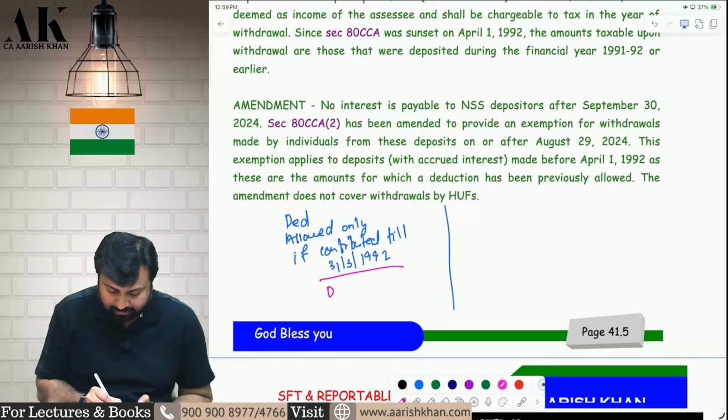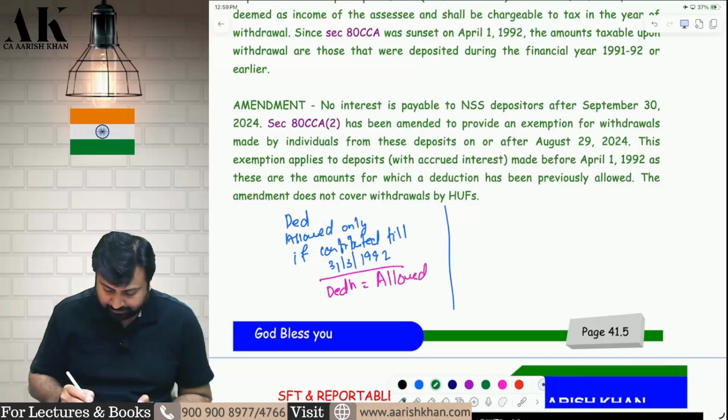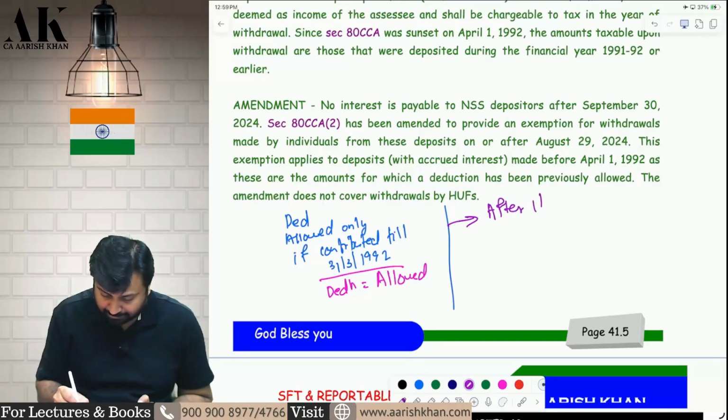If you contribute till 31st March 1992, deduction is allowed. It means obviously after this, if anybody is contributing, deduction is not allowed.